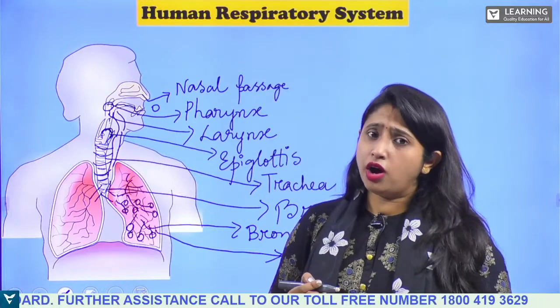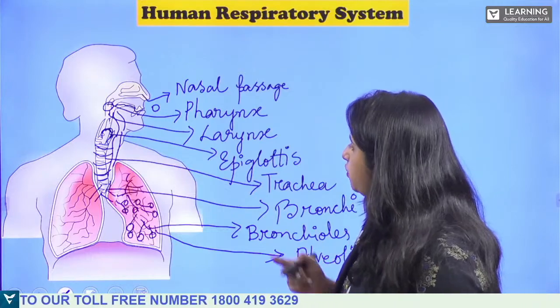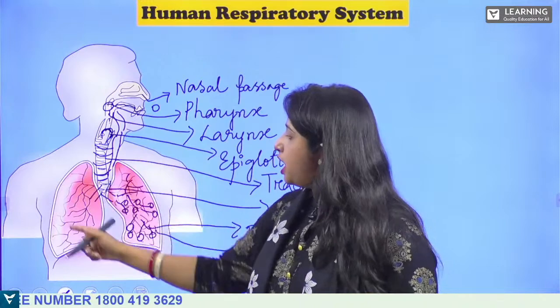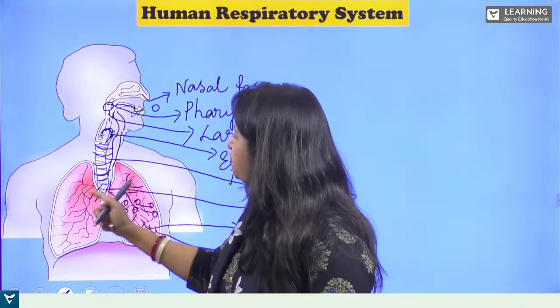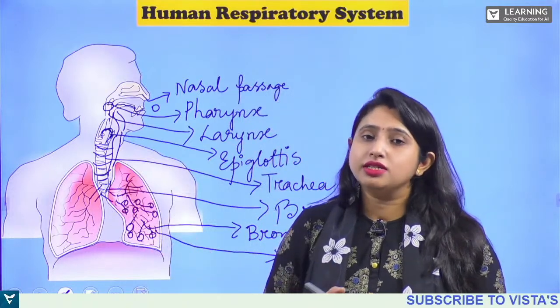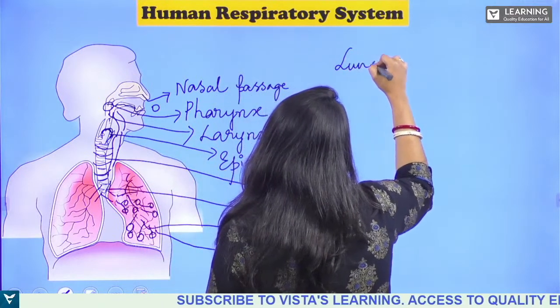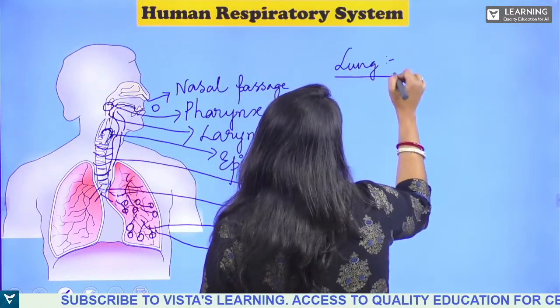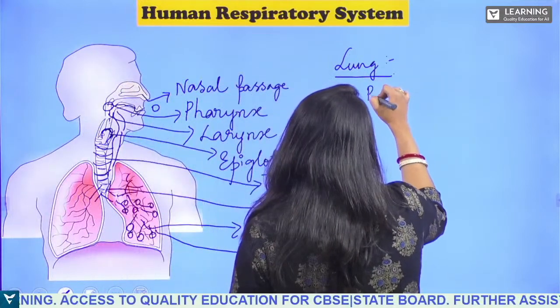Now we will learn one by one what the function of these parts is. In case of human beings, they have a pair of lungs, as you can see. The right lung is a little bit larger in size than the left lung. The lung is the main organ for respiration. So human beings have a pair of lungs.